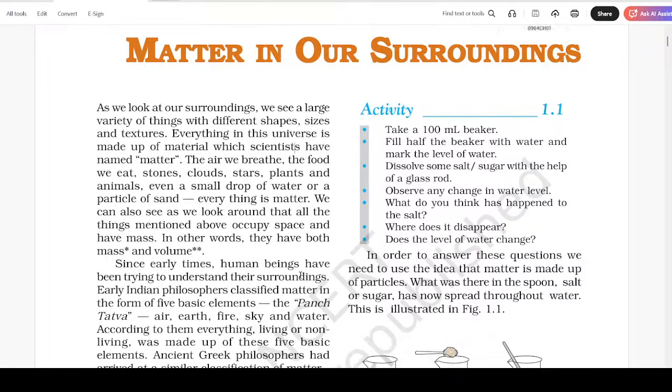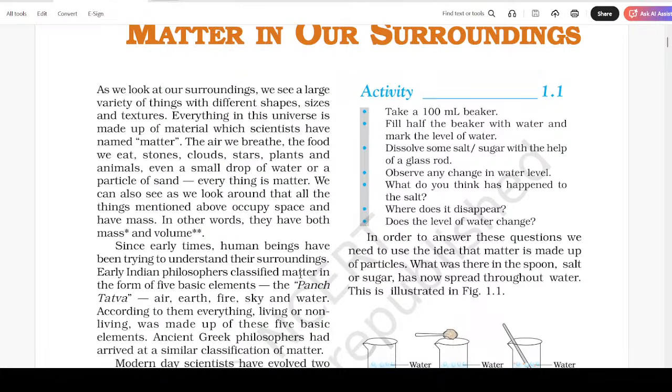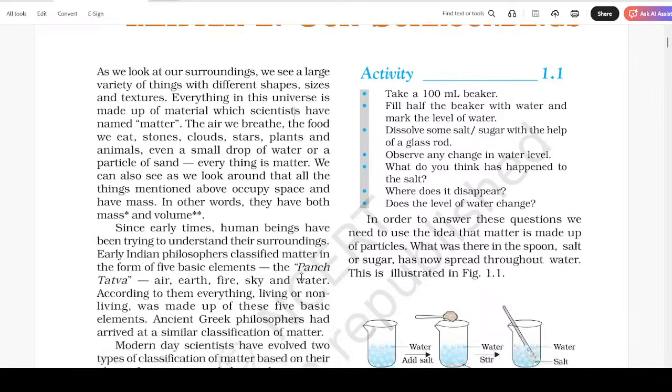Since early times, human beings have been trying to understand their surroundings. Early Indian philosophers classified matter in the form of five basic elements, the Panch Tattva: air, earth, fire, sky, and water. According to them, everything living or non living was made up of these five basic elements.